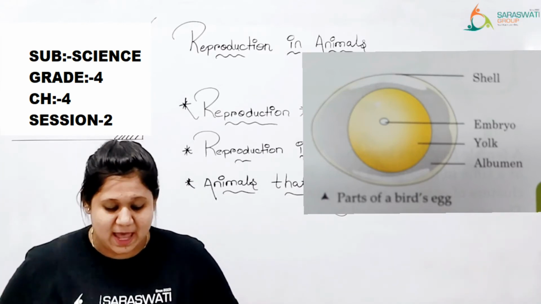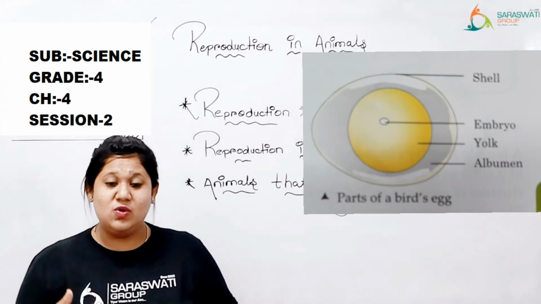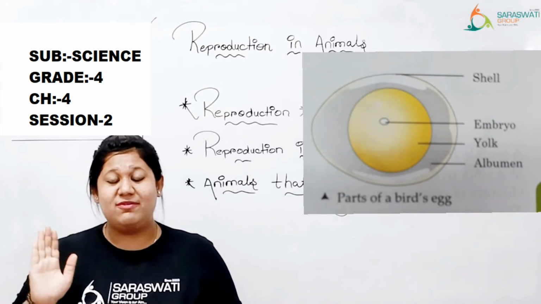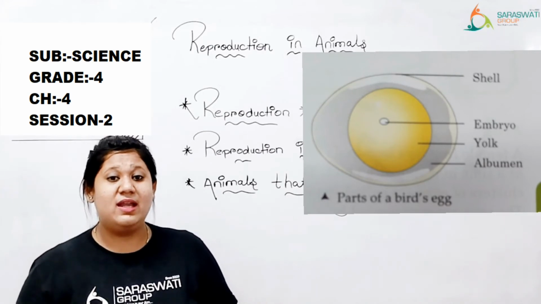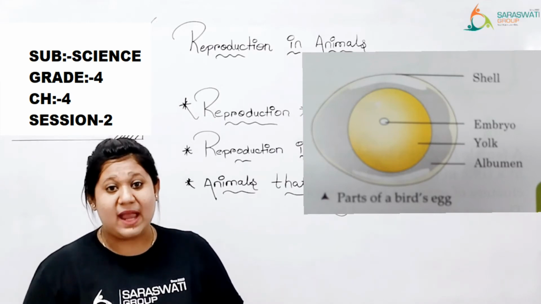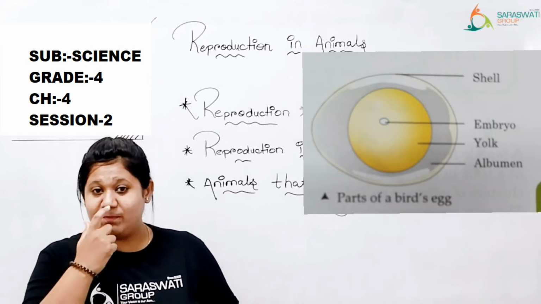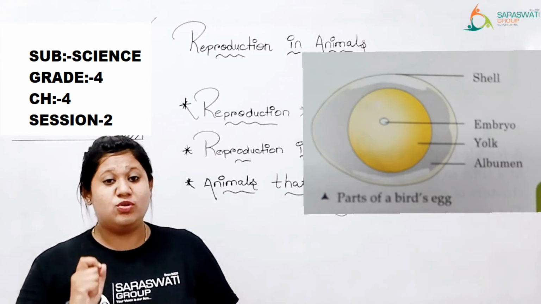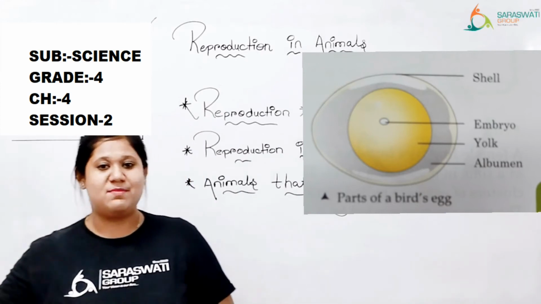The developing embryo gets food from the yolk. Kids, we human beings need food to survive, right? If any human being, if any living thing is carrying a baby in them, they need some food, right? So eggs also need some food. Egg को भी food की need होती होगी. Egg के अंदर जो baby embryo है, वो जो baby में convert हो रहा है, so it also needs some food, right? तो ये जो yellow yolk है, it provides food to the embryo. Clear?